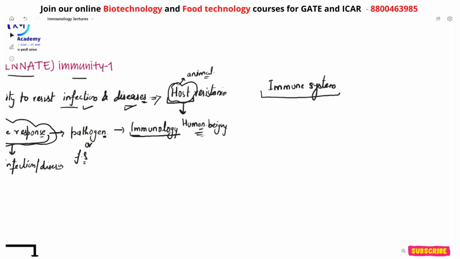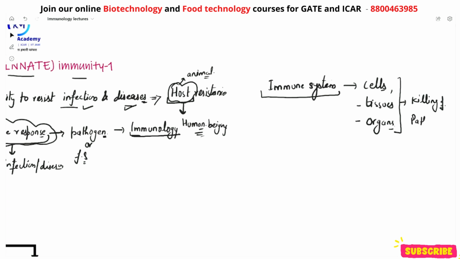Now this immune system is composed of various types of cells, tissues, and organs, which actually lead to the killing of pathogens, right? And this immune system, composed of cells, tissues, and organs, is present in the host body,